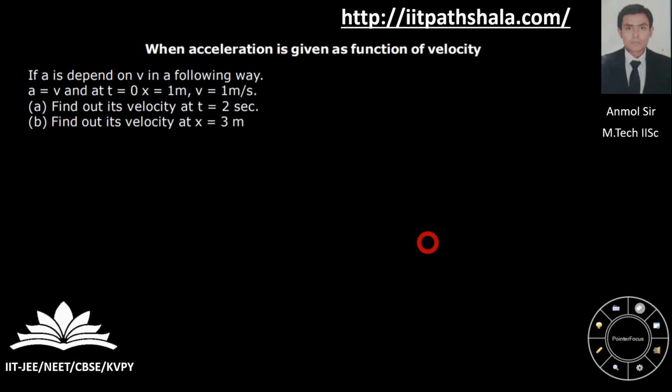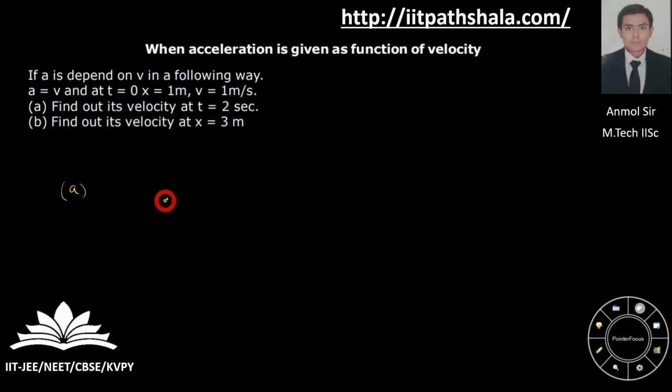Now when acceleration is given as a function of velocity, let us take this type also. We'll be doing an example for this. If acceleration depends on velocity in the following way, let us take acceleration equal to velocity. At time t equal to 0, x equal to 1. This is your boundary condition. Velocity is 1 meter per second. You have to find out its velocity at time t equal to 2 seconds.